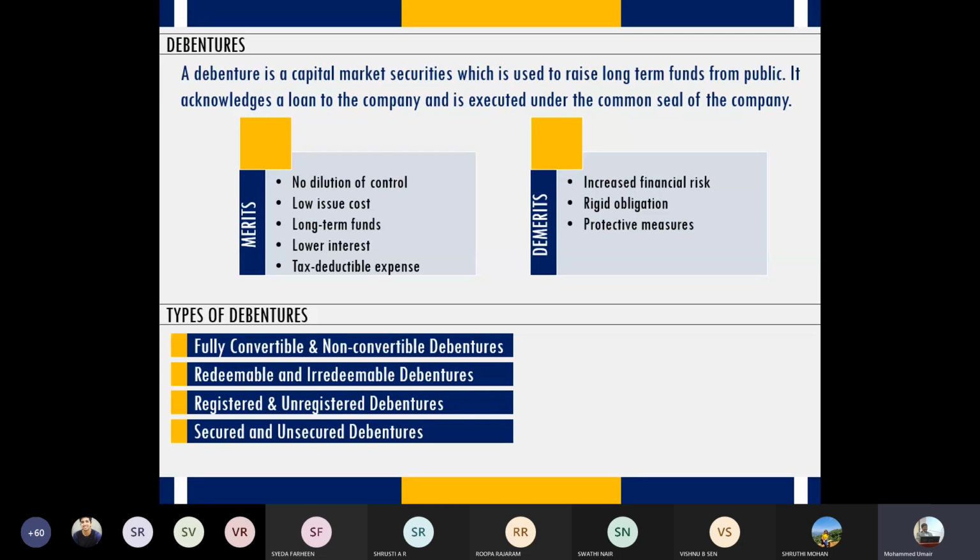But in case you end up buying unsecured debentures, and the company is facing a severe financial crisis, then you should be prepared to lose your money, because your money will not be paid back. So you have to forget your money. So that's unsecured debentures. Then we also have cumulative and non-cumulative debentures, which is not mentioned here. In case of cumulative debentures, if a company is not able to pay interest in a particular year, it has to pay the next year.